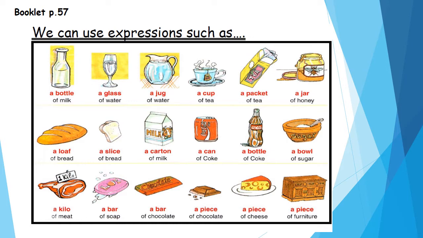Okay, I can say a glass of water or 2 glasses of water, a jug of water, a cup of tea or 2 cups of tea, a packet of tea, a jar of honey, a loaf of bread, a slice of bread, a carton of milk, a can of Coke, a bottle of Coke, a bowl of sugar, a kilo of meat, a bar of soap, a bar of chocolate, a piece of chocolate, a piece of cheese, a piece of furniture.